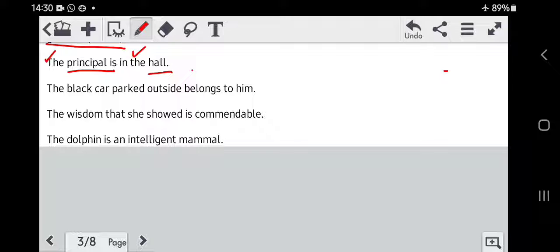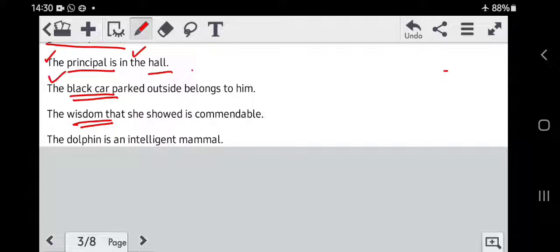therefore the. The black car parked outside belongs to him. Now they are talking about a specific car that is black in color, therefore the article the is used. The wisdom that she showed is commendable. Now since wisdom is a noun, what kind of wisdom?